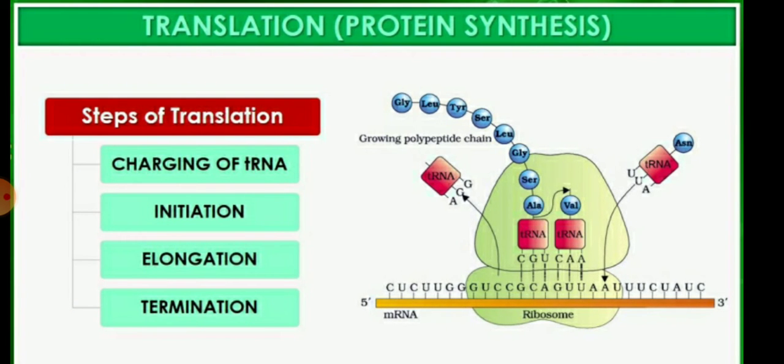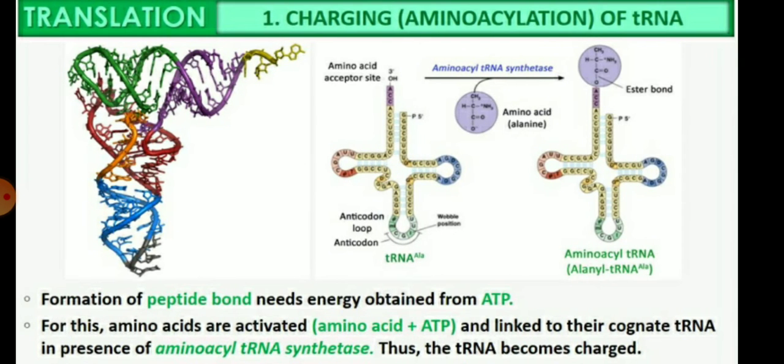So children, there are mainly four steps of translation. The first step of translation is the charging of transfer RNA. After that, the initiation, elongation, and termination processes. The first, charging, means the amino acylation of the transfer RNA.